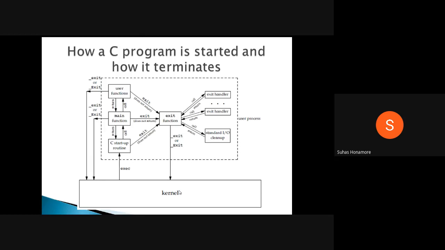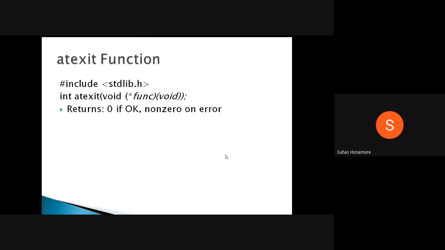In that bootloader you have to mention your main function's address. Leave that aside, at least we know how to run a C program in a terminal. So consider this kernel, the terminal is running. Then whatever program you want to write, the entire thing will become a user process. So this entire part will become a user process.